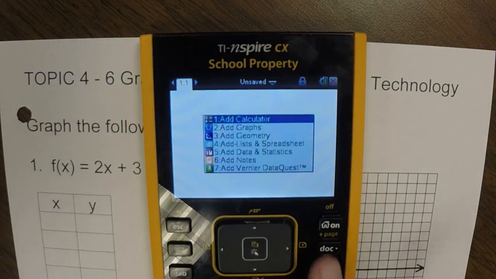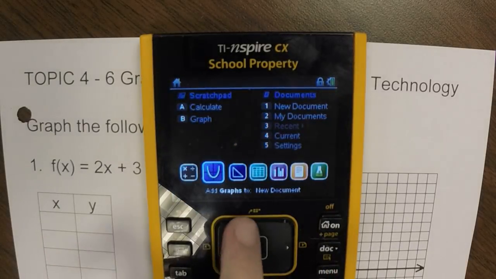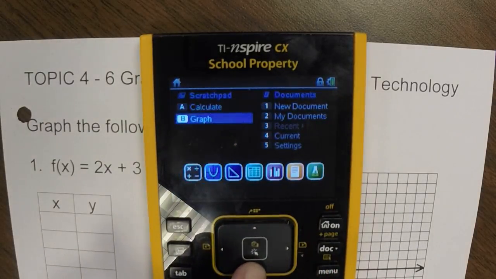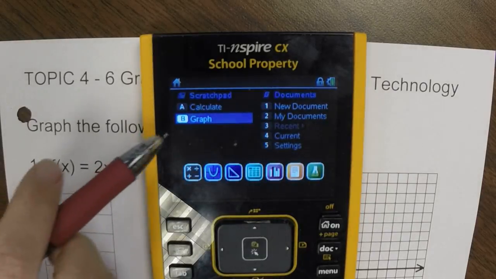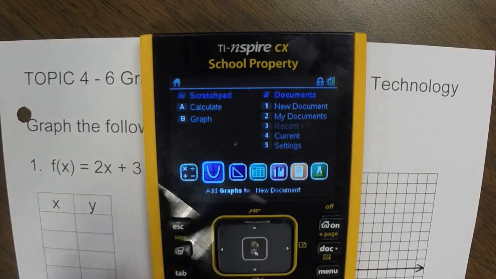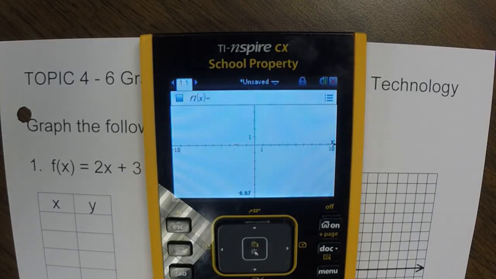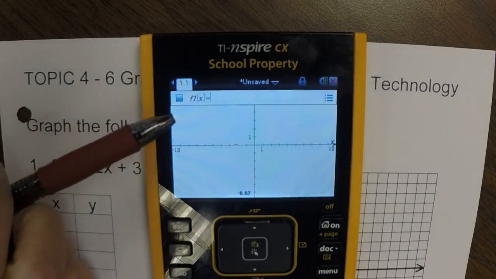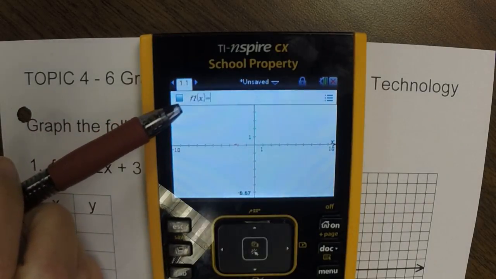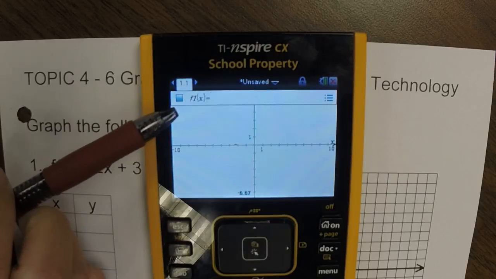The other option is you can go to the home screen. And for today's lesson, I want you to pick graphs, but not the scratchpad graph. I want you to go down and actually pick graphs. So if we pick graphs from there, what you will notice is that it comes up with an option. It says F1. There's multiple equations that you could put in.